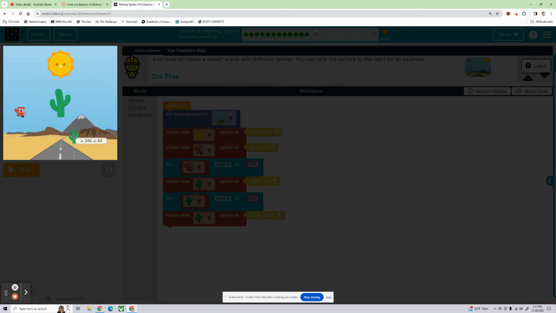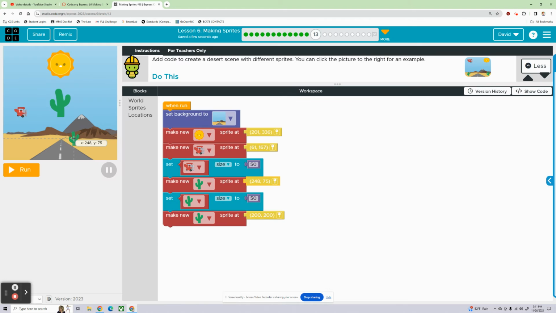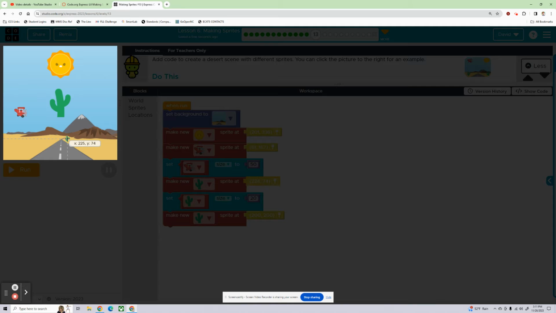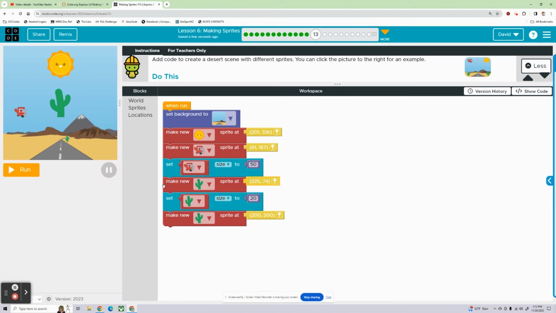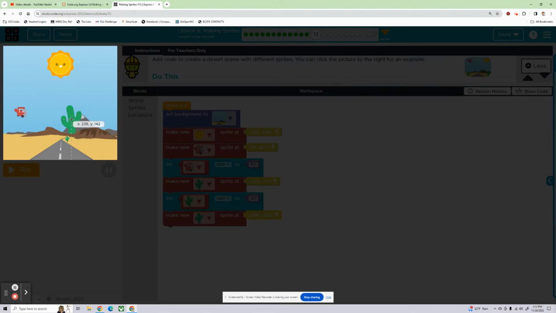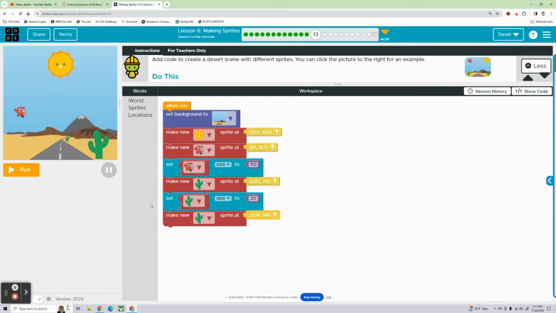You're going back here, and I'm going to make you even smaller, like 20. Yeah. Sweet. And I'm going to change its location right next to the road here. And then this one that's closer to us, right here. Cool. I like that. And then I want to have this airplane chasing another one.